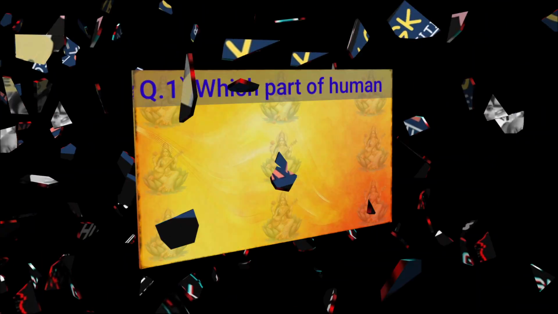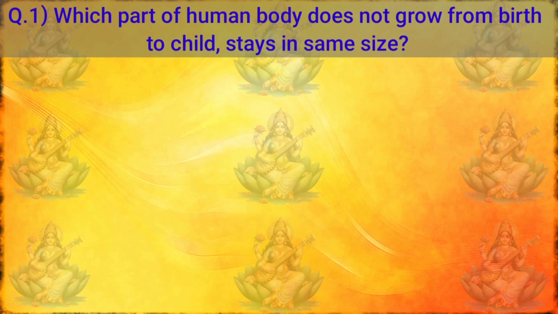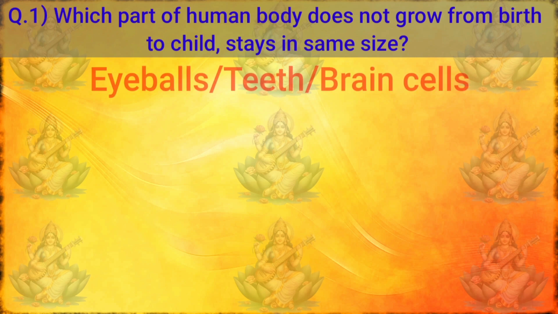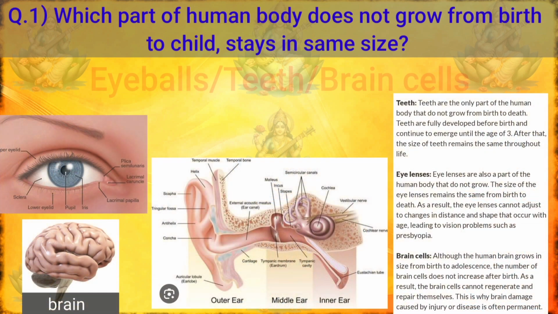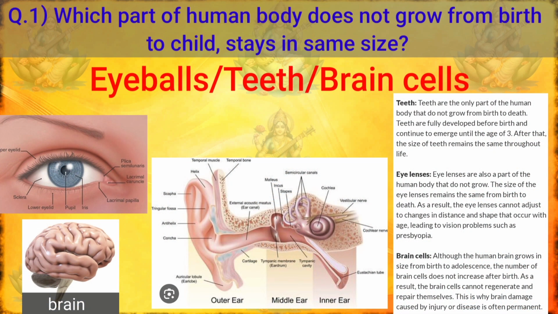The first question is, which part of the human body does not grow from birth to death, staying the same size? It is a very interesting question. The answer is teeth. Yes friends, teeth are the only part of the human body that do not grow from birth to death.